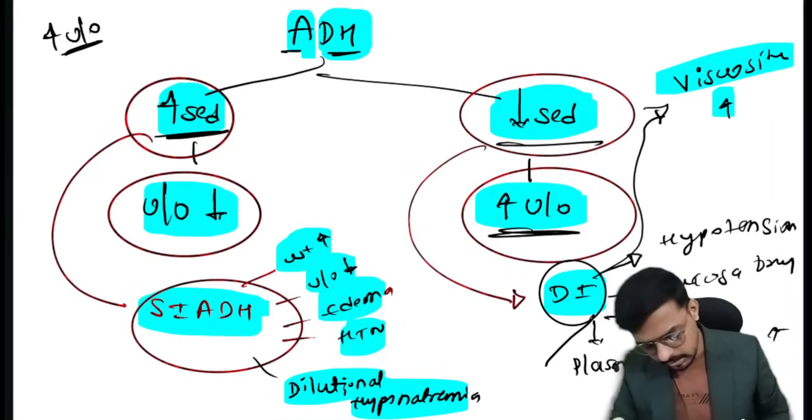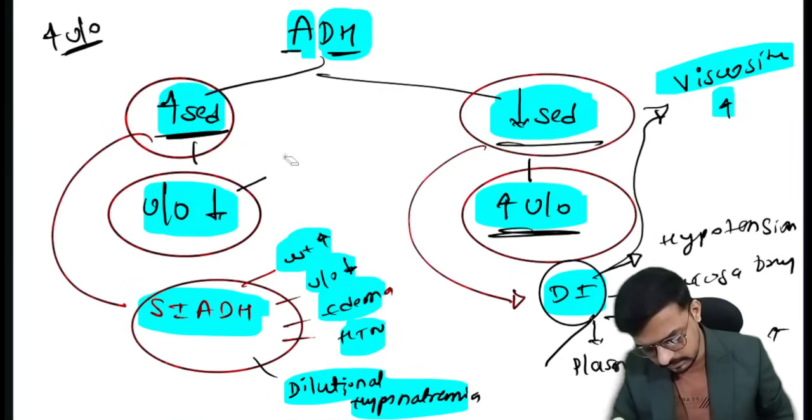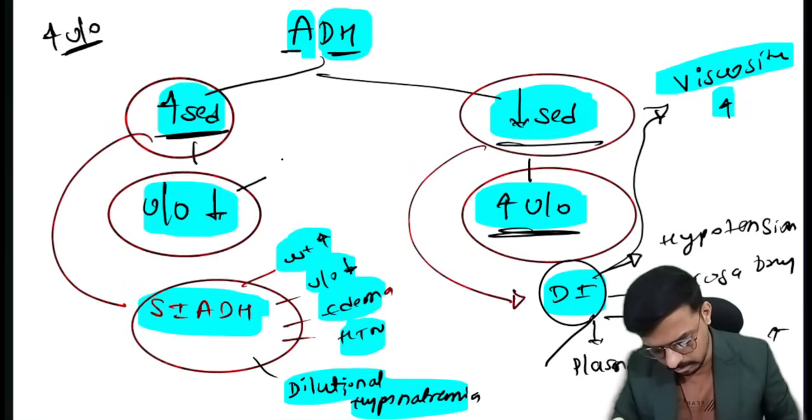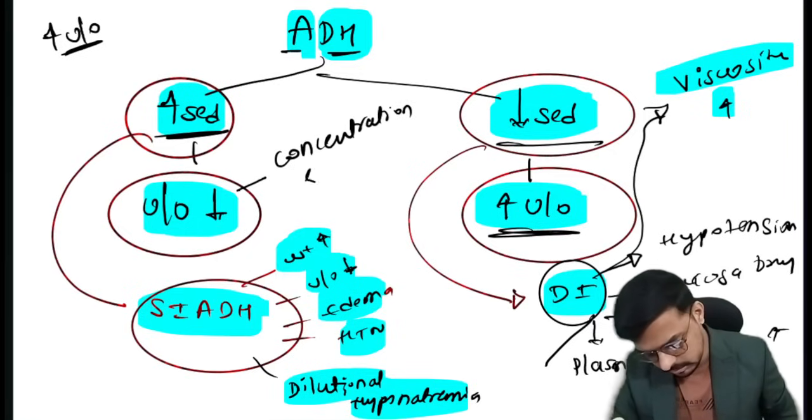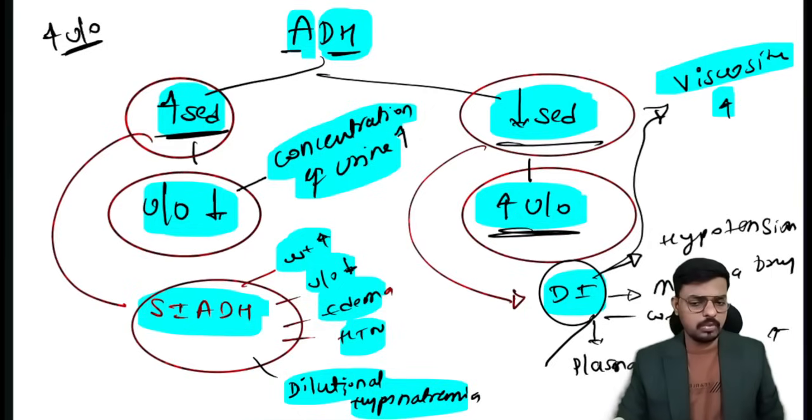Similarly, in SIADH the urine output is less, so the urine will be very concentrated. The concentration of urine will increase, so very viscous, very thick urine will go outside. That is very important.